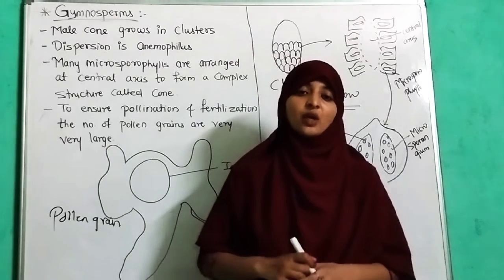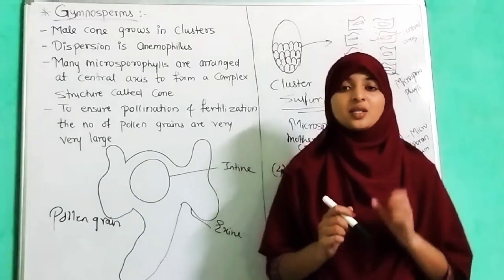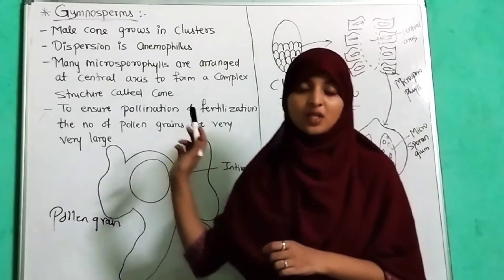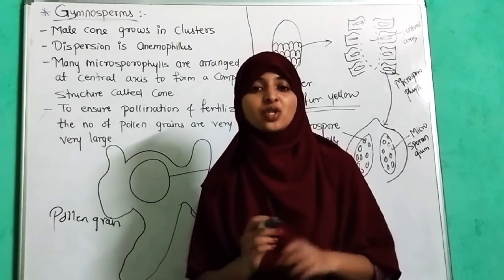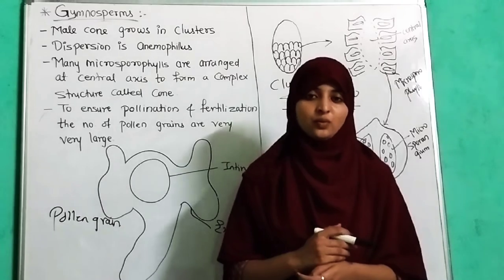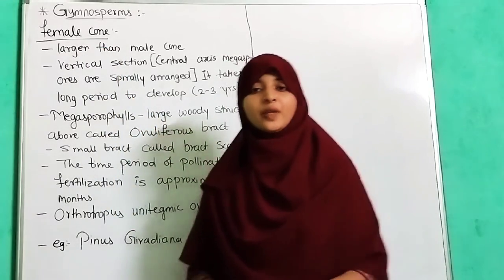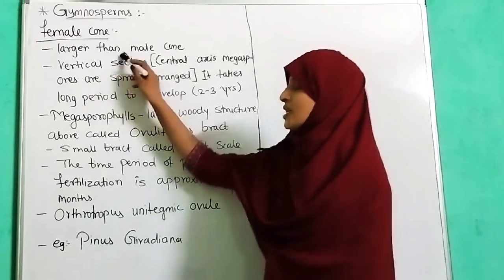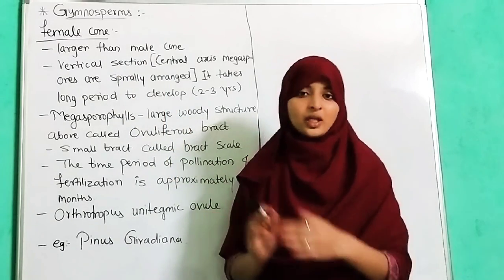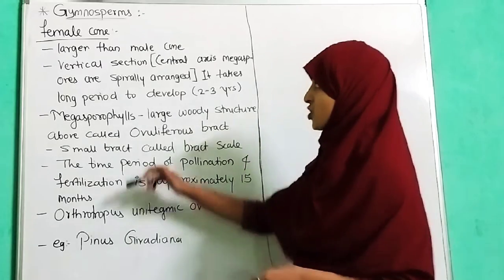Okay. Now we are going to discuss the female cone, which is arranged singly. We have discussed that the male cone is arranged in cluster form. The female cone is larger than the male cone. It is not formed in a cluster. It is a singly arranged structure.